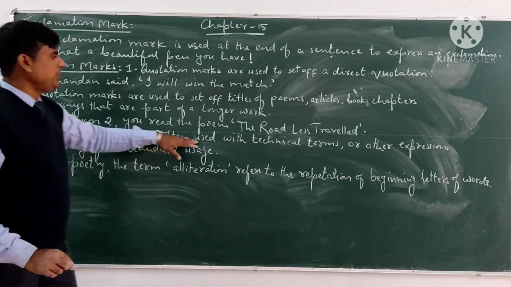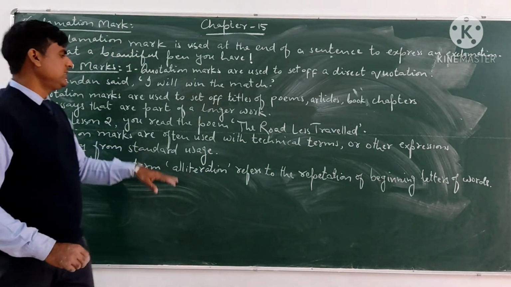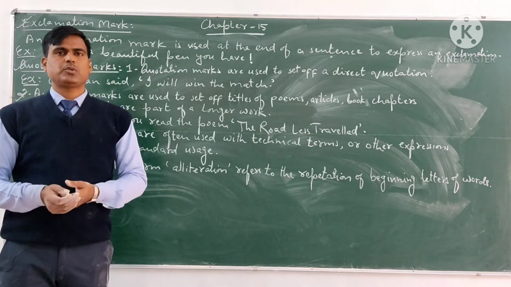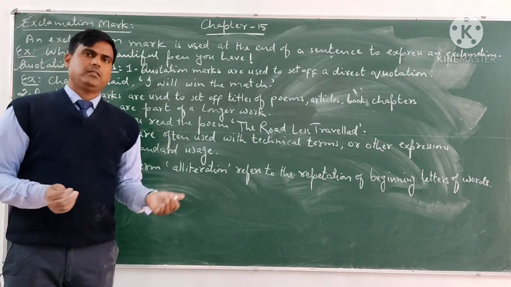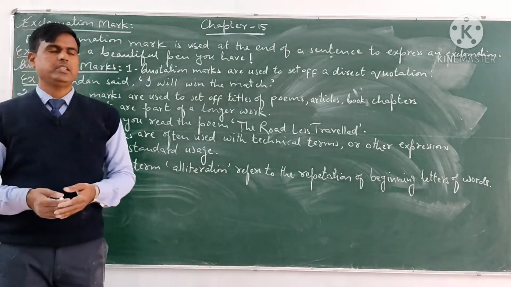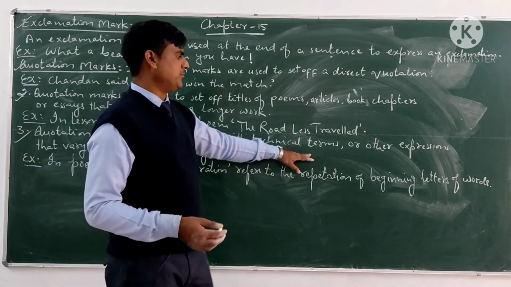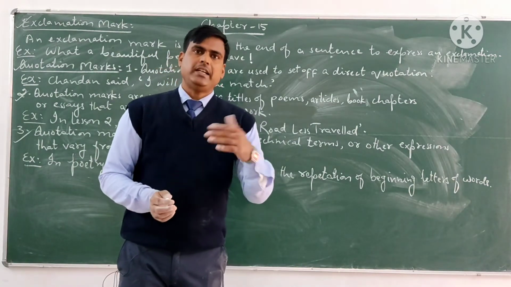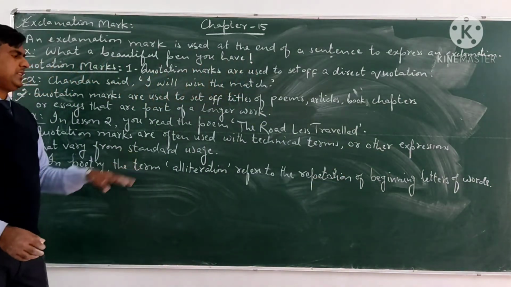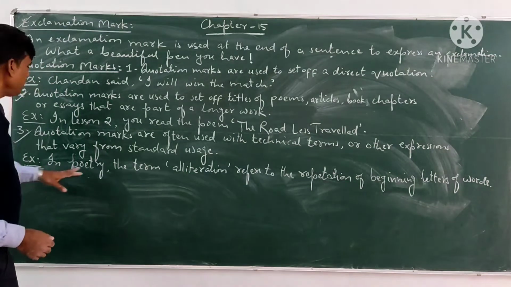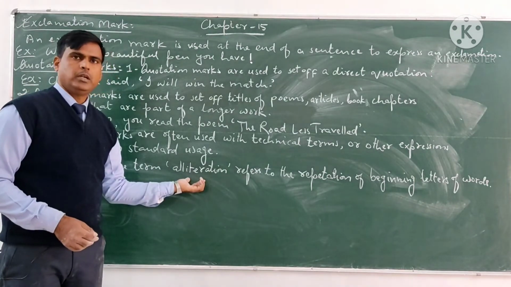Quotation marks are often used with technical terms or other expressions that vary from standard usage. Sometimes it is also used when the expression varies from standard usage. If we are not going to use standard language, at that time we also use the quotation mark. Quotation marks are often used with technical terms. If there is any technical term, for that term we use the quotation mark, and for other expressions that vary from standard usage. For example, in poetry, comma, the term alliteration. Alliteration is a poetic term.